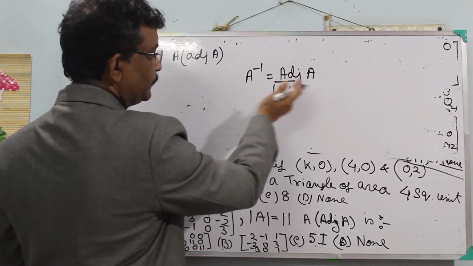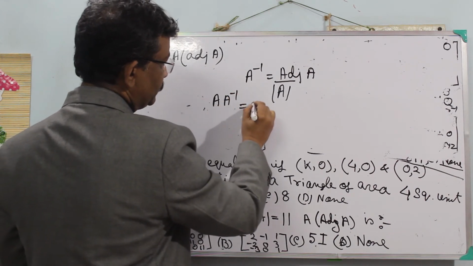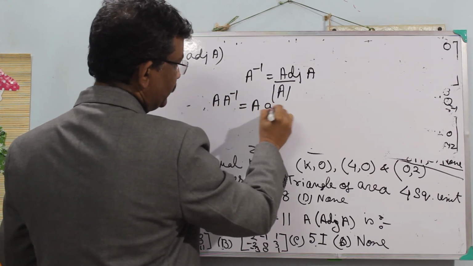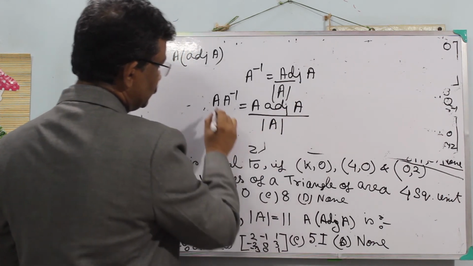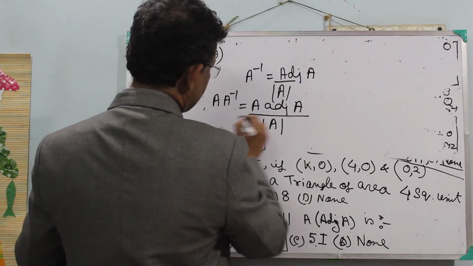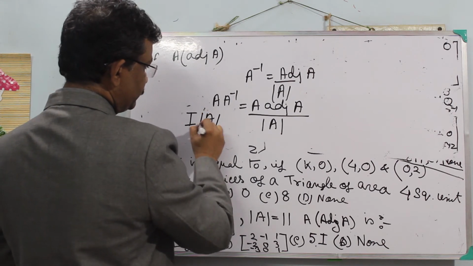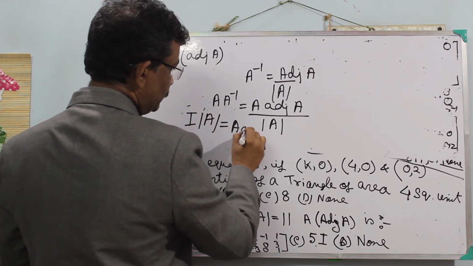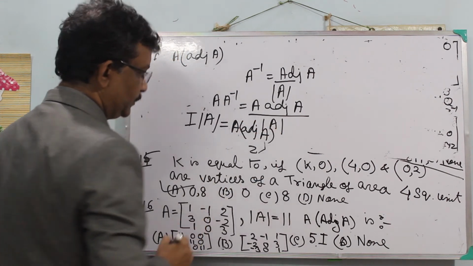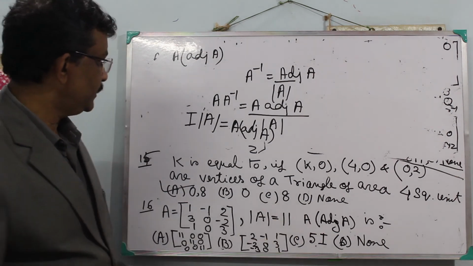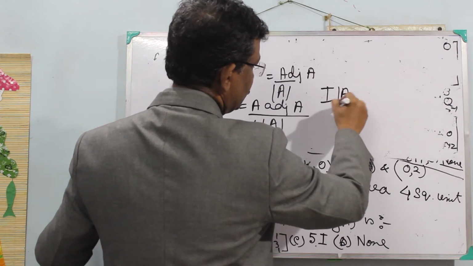If I pre-multiply both sides by A, then A into A inverse equals A into adjoint of A by det A. So this is the identity matrix. So I equals I, and multiplying by det A, I into det A equals A into adjoint of A. So A into adjoint A is equal to I into det A.